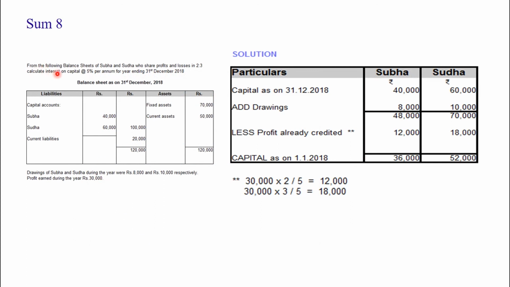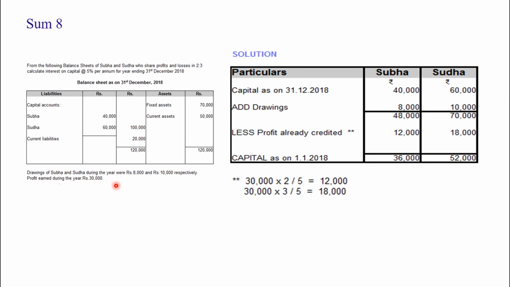They have given the particulars in sum number 8. They have given the balance sheet of Subha and Sudha. From this balance sheet, we have to find their opening capital. Closing capital is 40,000 for Subha and 60,000 for Sudha, and as per the format, we have to add the drawings. Drawings of Subha and Sudha are 8,000 and 10,000. That should be added, so 48,000 and 70,000. From that we have to deduct their profit. Profit already credited is 30,000.